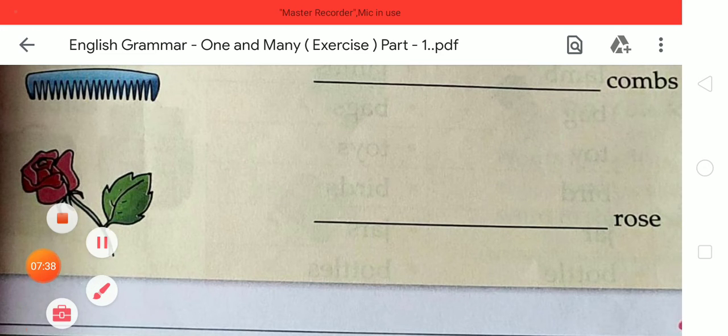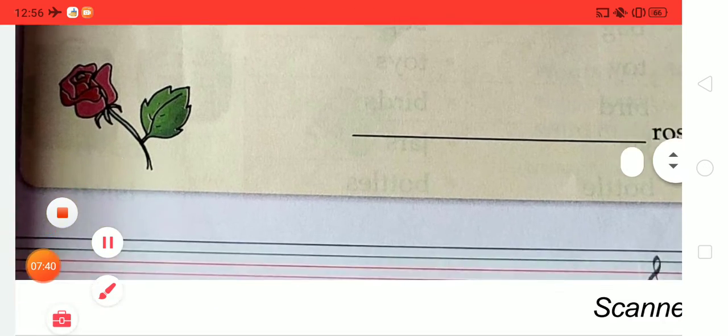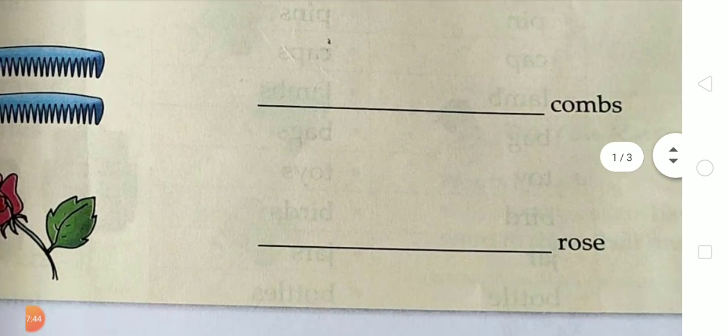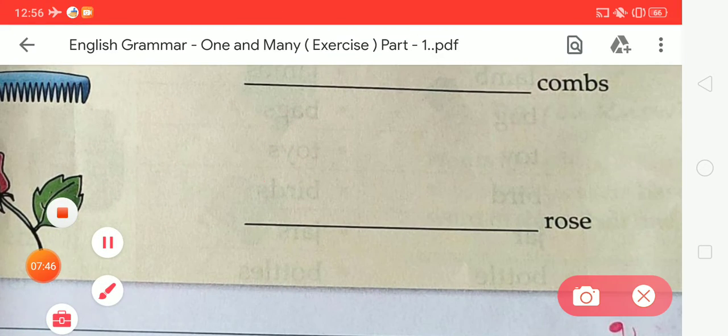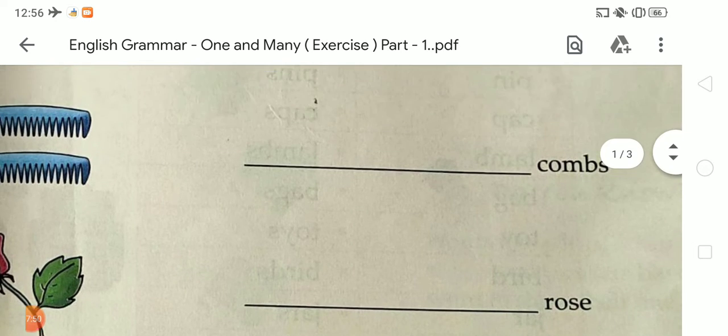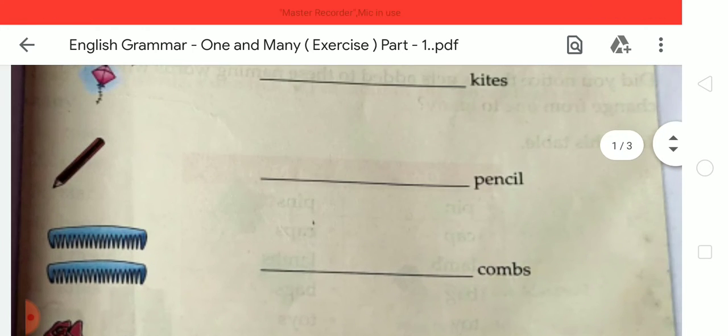Now the next is rose. How many roses? So 1 rose. So we have to write 1 here. Okay student, we have to write 1 here. What is the spelling of 1? O-N-E, 1. So like this you have to complete this given worksheet.